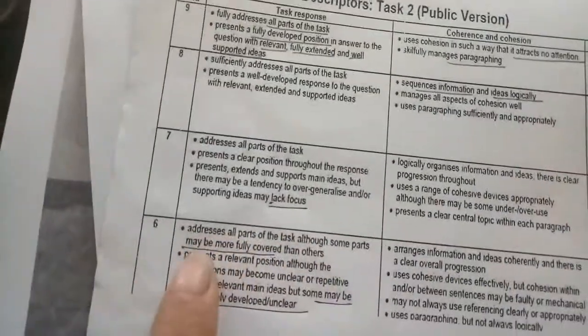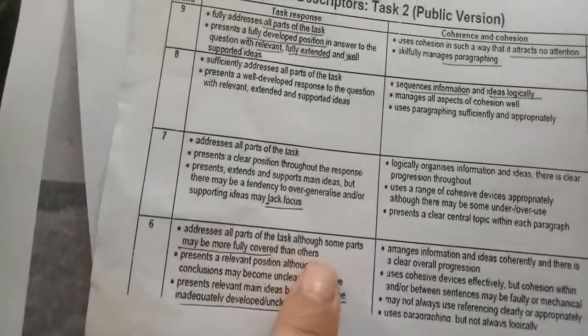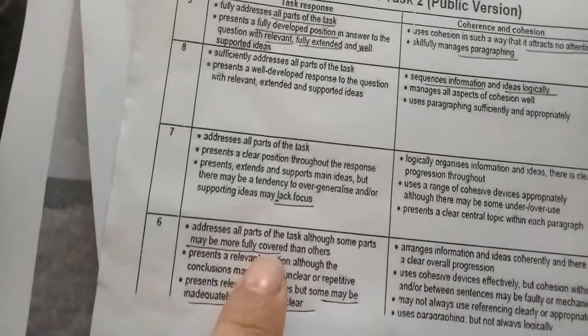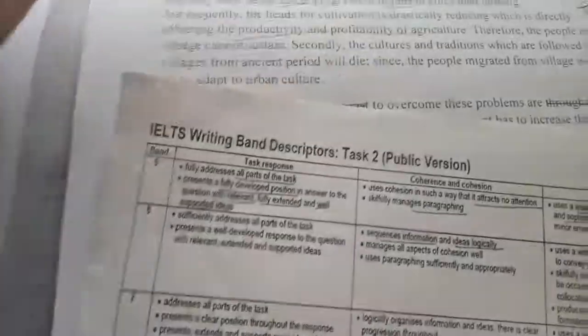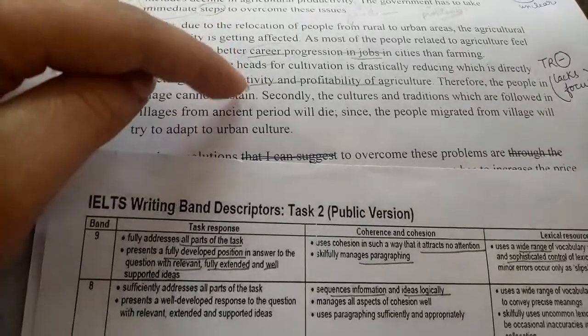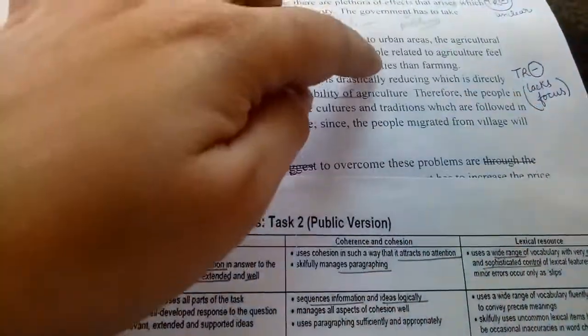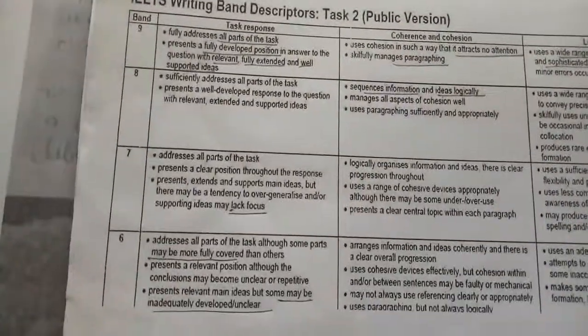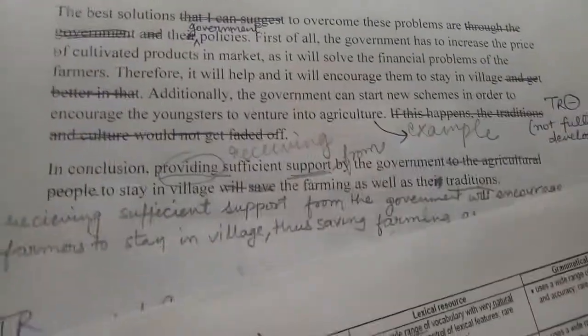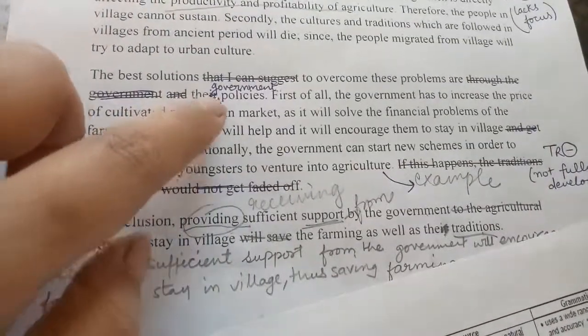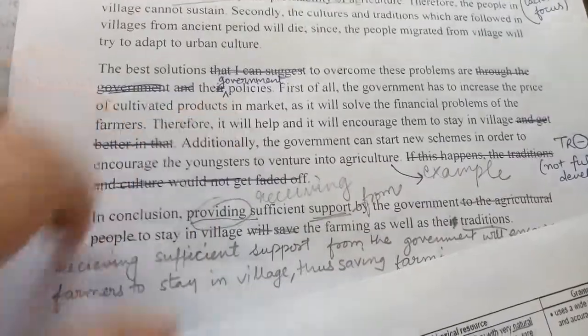See, in 6, it addresses all parts of the task, though some parts may be more fully covered than others. Here, this part is fully covered, but then it strays away. It lacks focus. This one is also fully covered. The first part is also fully covered.